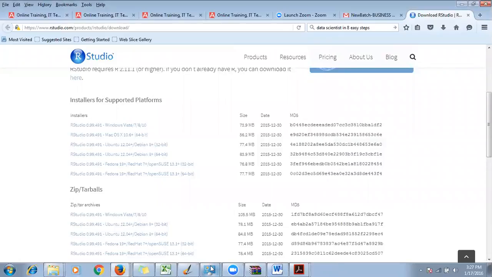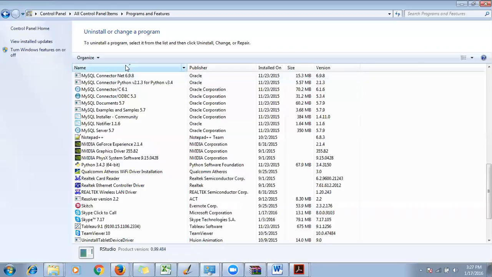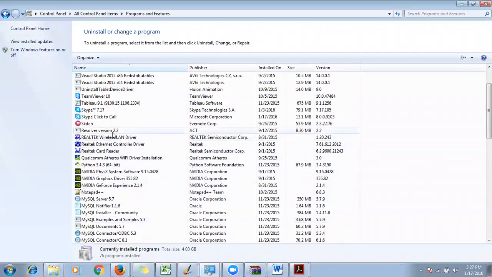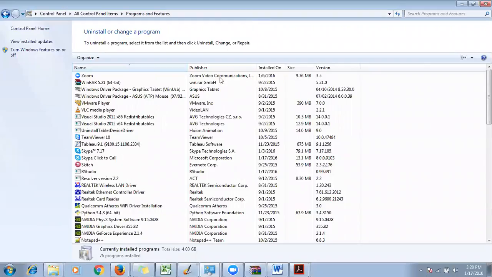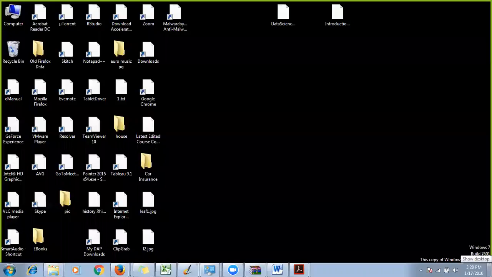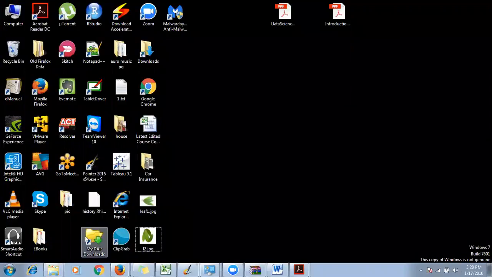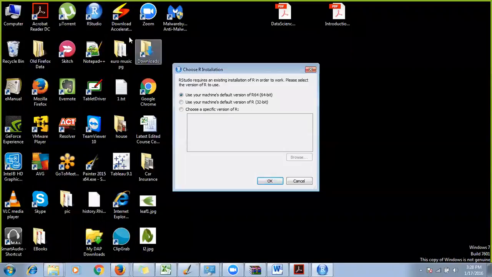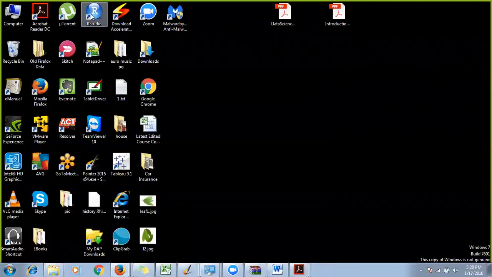Now let me go to programs and features, and I'm going to look for R. I see RStudio is installed, but R is not installed. To confirm that, let me go ahead and open RStudio. Okay, where do I see RStudio? So now I have installed RStudio and I went to my desktop.